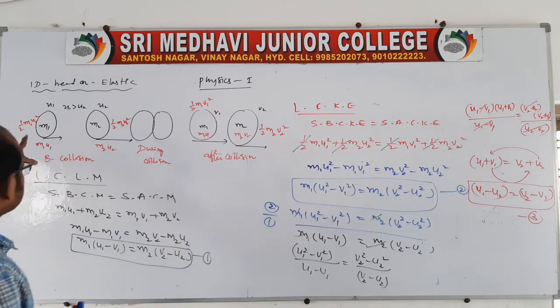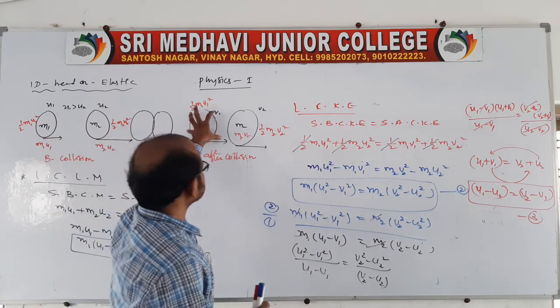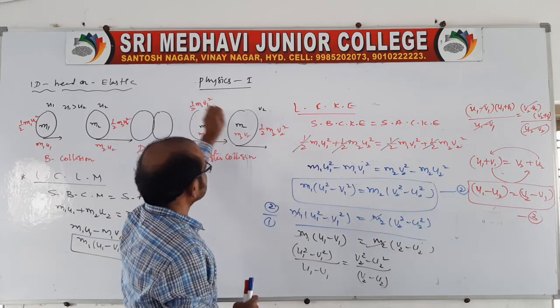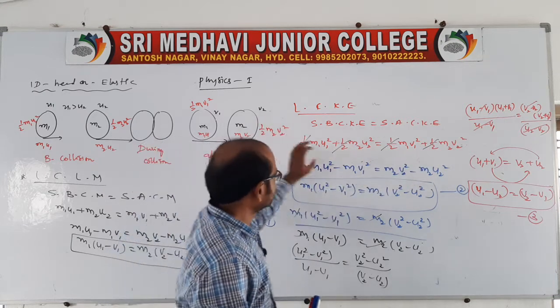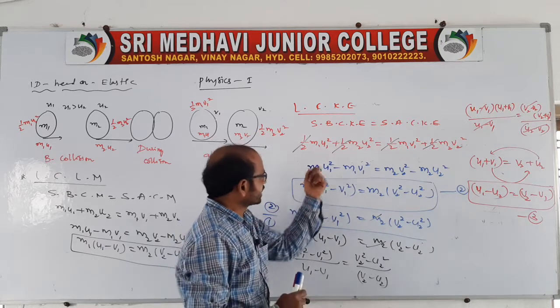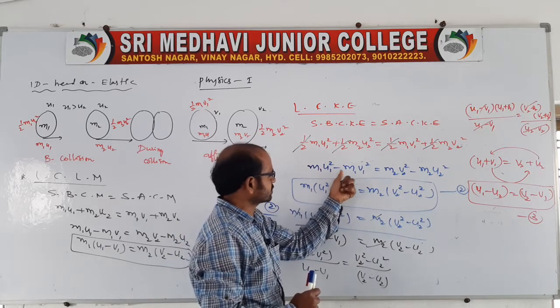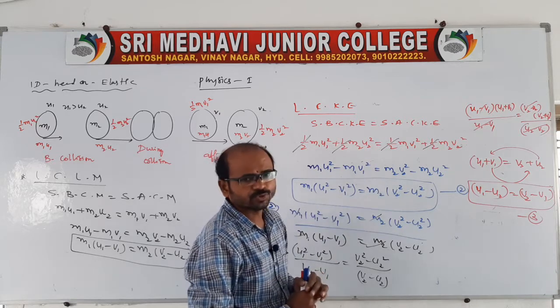Here, look: the kinetic energy before collision for the first body and for the second body, and after the collision the kinetic energy of the first body and of the second body. Take the common half and cancel it. After cancelling, we get m1 u1 square minus m1 v1 square is equal to m2 v2 square minus m2 u2 square.